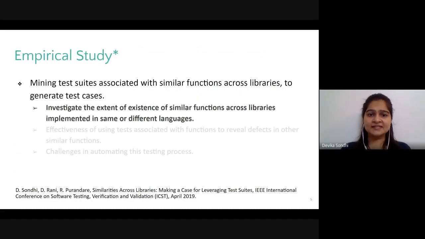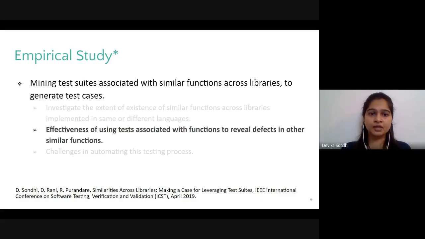So motivated by this example, we conducted a study to validate the potential of this idea to build a testing technique that leverages similar functions across libraries. The study had three main objectives. Firstly, it investigates how common the prevalence of similar functions is across libraries that may be implemented in the same or different languages. Secondly, we assess the mining of test cases for defect revelation across other functions.